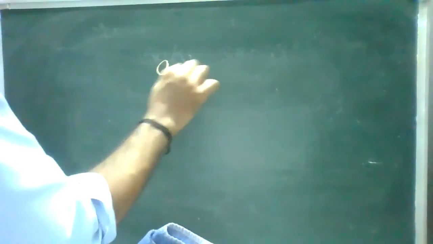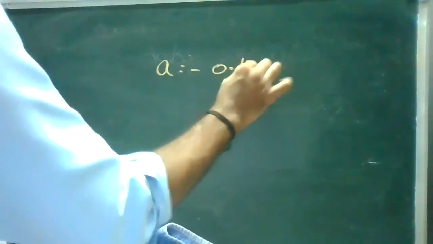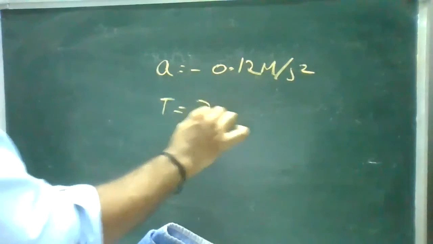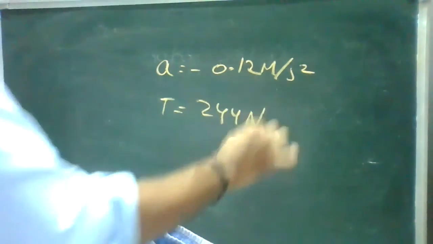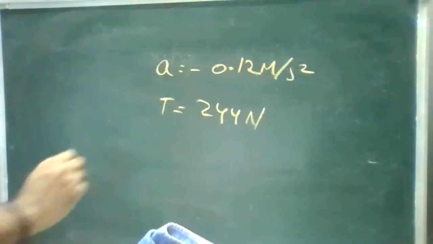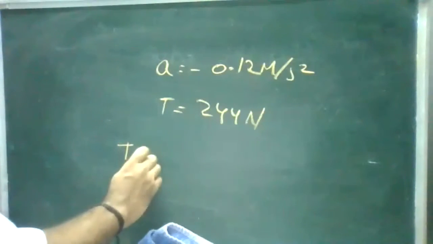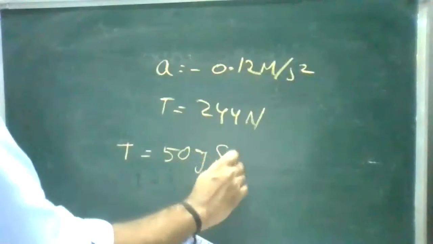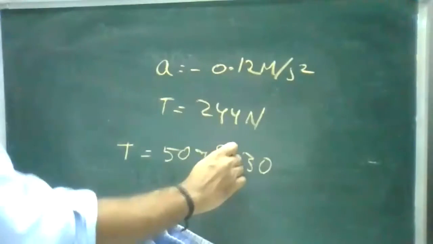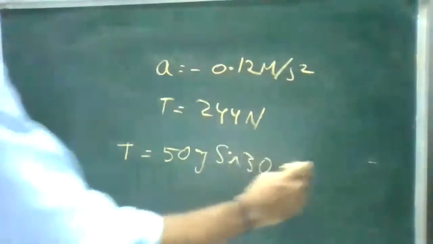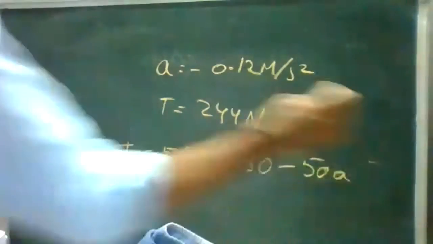Yes, acceleration you are getting as minus 0.12 meter per second square, and the tension you are getting is approximately T equal to 244 newtons. So the equations I'll take as T is equal to 50 g sin 30, taking the first mass m1, minus 50 a.